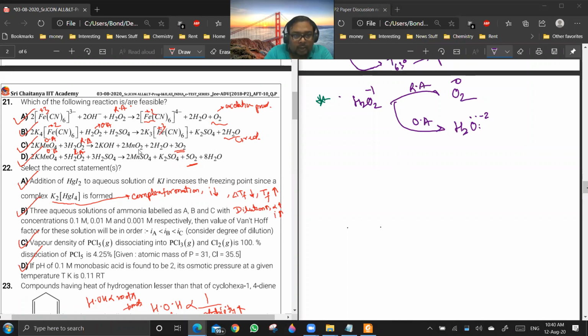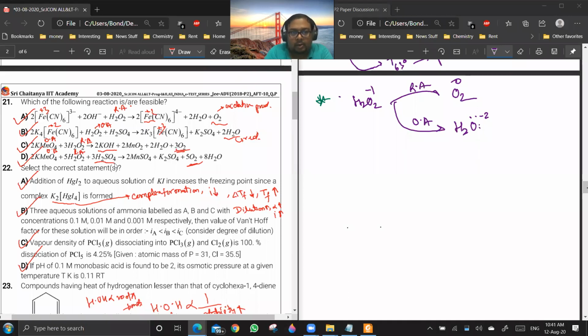KMnO4 is a strong oxidizing agent, so H2O2 will be acting as a reducing agent only. It is getting converted to O2 here also and O2 here also. The only difference between these two reactions is that one is occurring in alkaline medium, another in acidic medium.